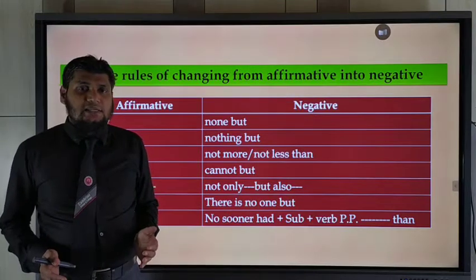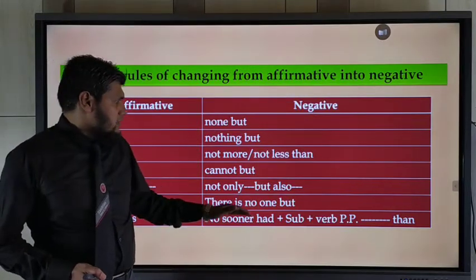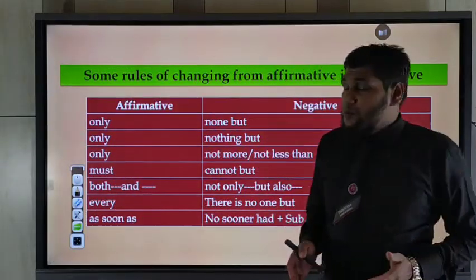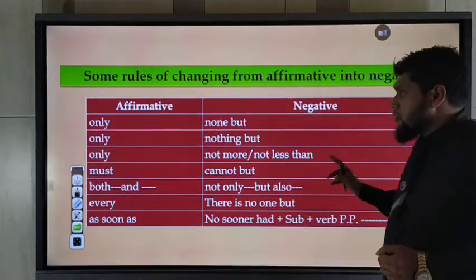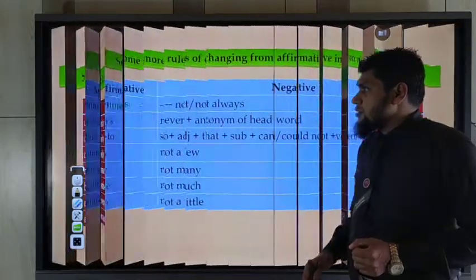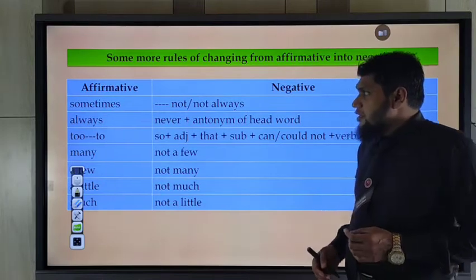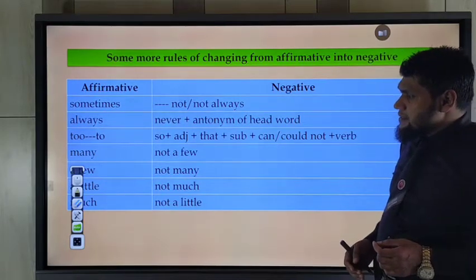In your previous classes, you have practiced these rules with me. Today we will practice more rules about affirmative to negative.